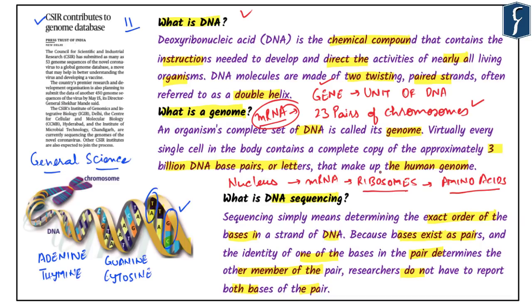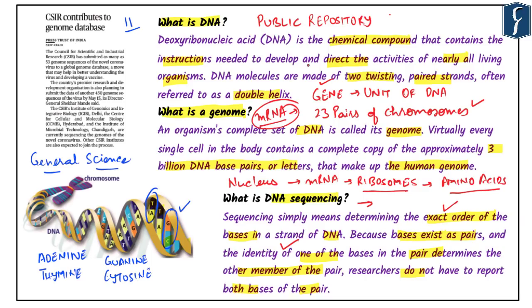So what is the most significant aspect of DNA sequencing? First, we need to determine the exact order, and second, we have to define the identity of one of the bases in the pair, and this will help us in determining the sequence.